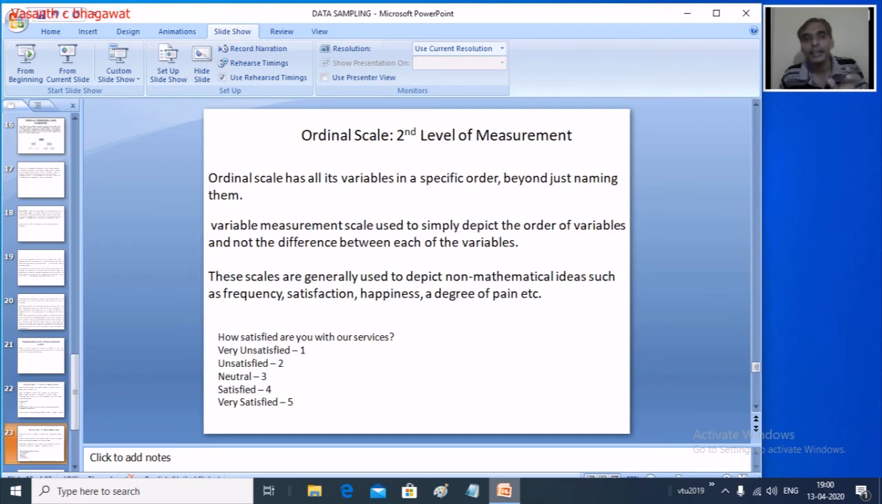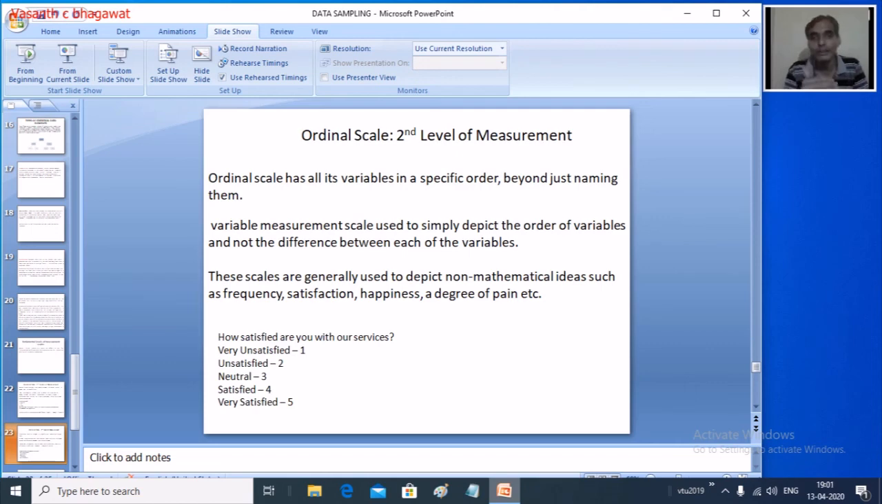Say, for example, which phone brand do you prefer? Now, one is Apple, two is Samsung, three is Oppo, OnePlus, or another mobile. When you give one as Apple, it doesn't indicate that Apple is the first phone or the best phone. It is just a level of measurement where, on a nominal scale, no specific ordering is available. So this is the first level of measurement, which we call the nominal scale.